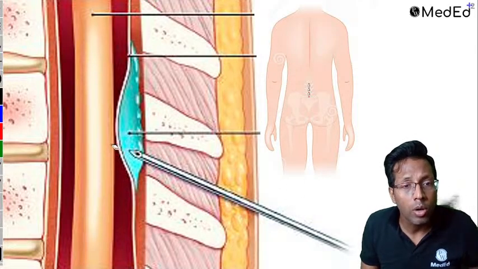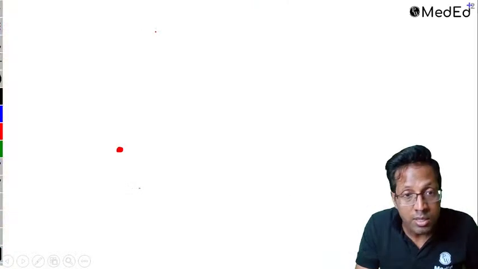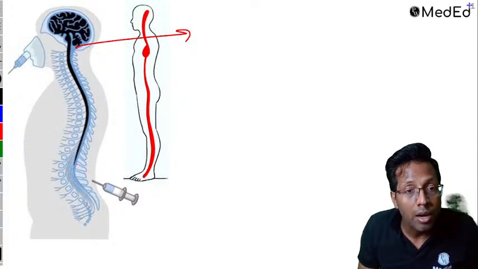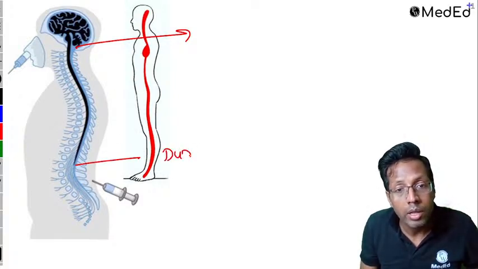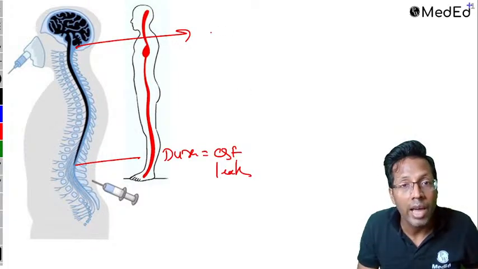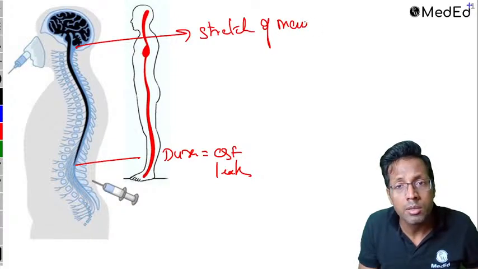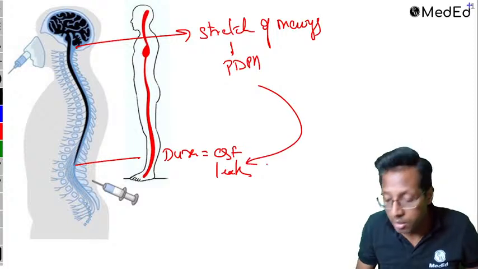So if I puncture the dura, what happens? Dura में एक hole रह जाएगा, and this is a meninges. Meninges is going here, to the brain. So if you make a hole in the dura, CSF starts to leak, and because of that there is a stretch of the meninges, and the stretch of the meninges is what causes the post-dural puncture headache. The reason is CSF leak.